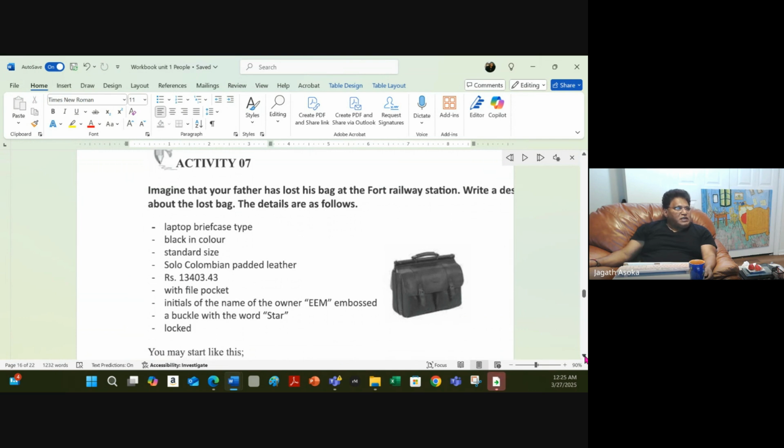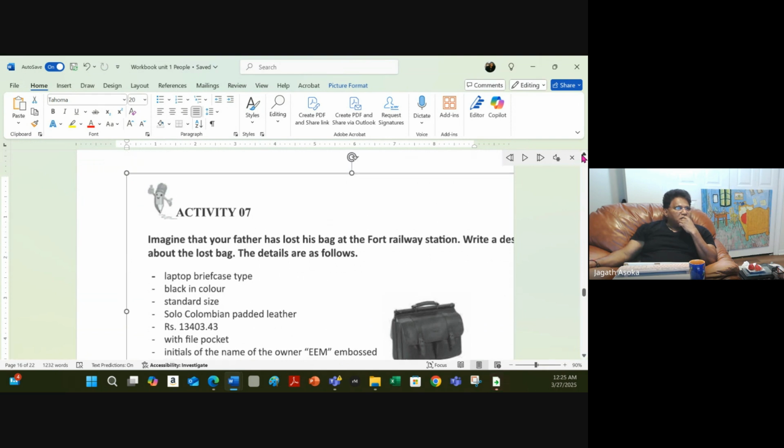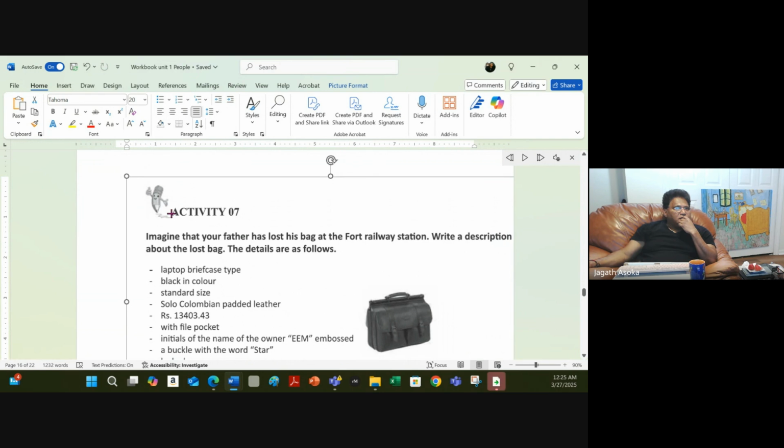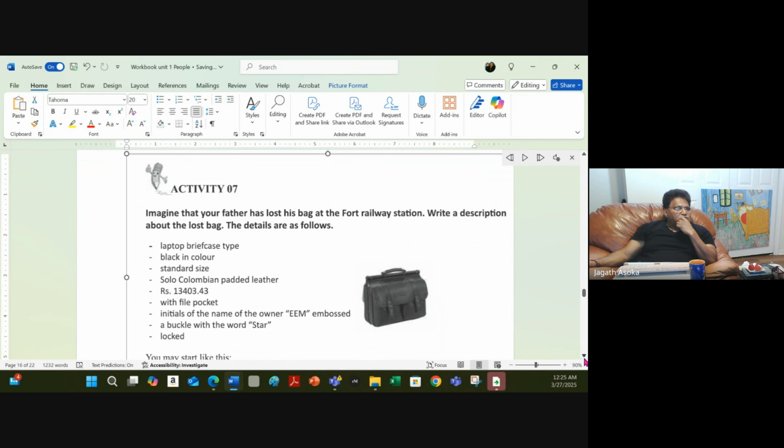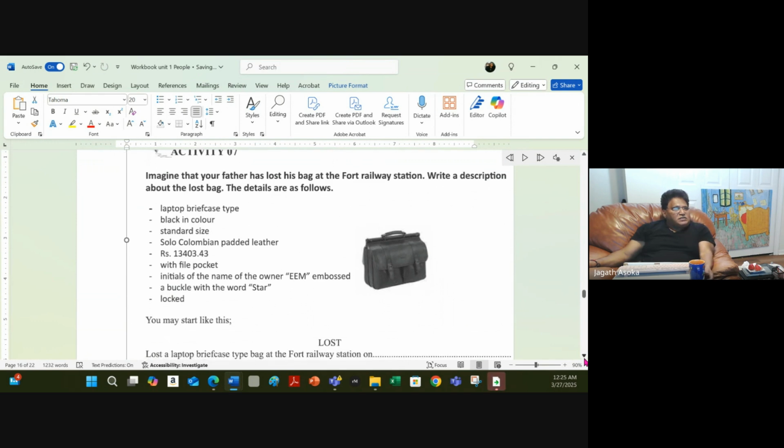Imagine that your father has lost his bag at the Fort railway station. Write a description about the lost bag. The details are as follows. Also, you can read it.